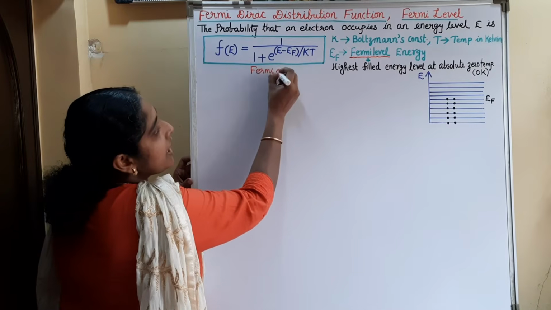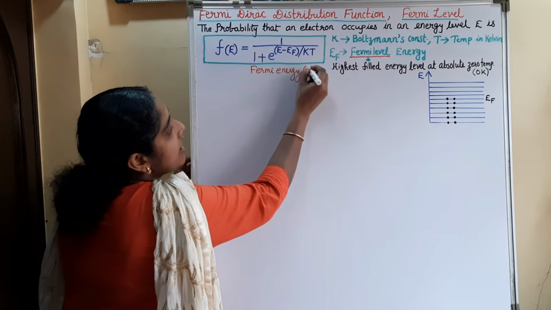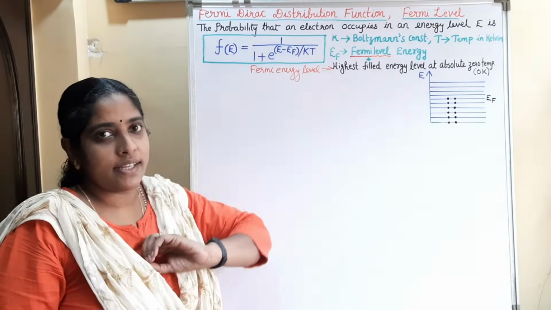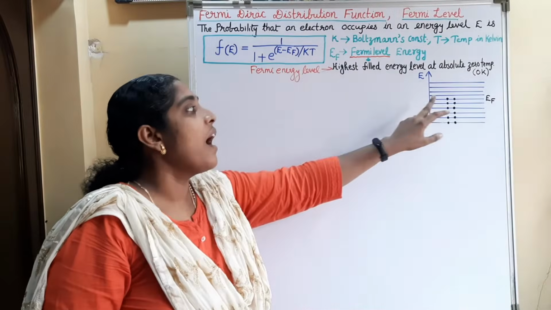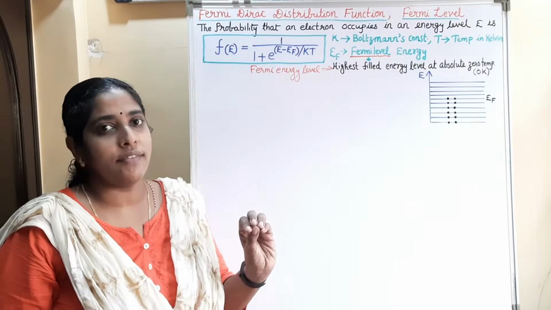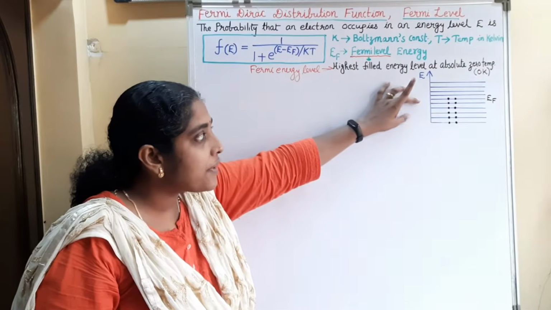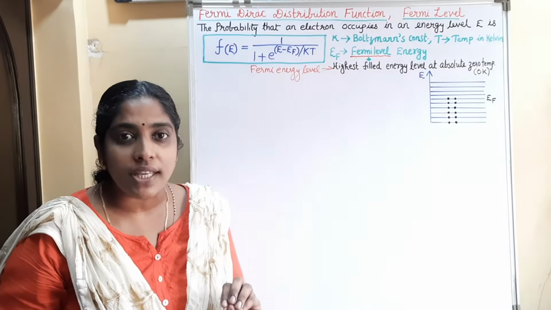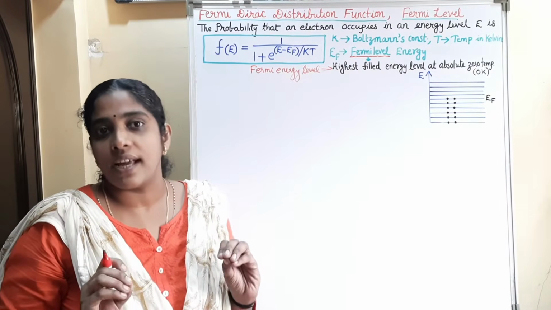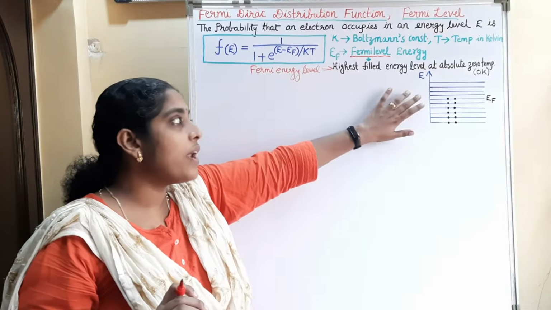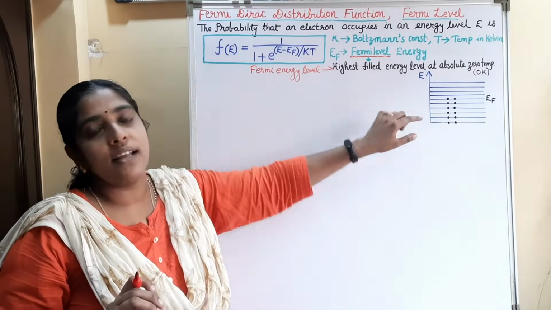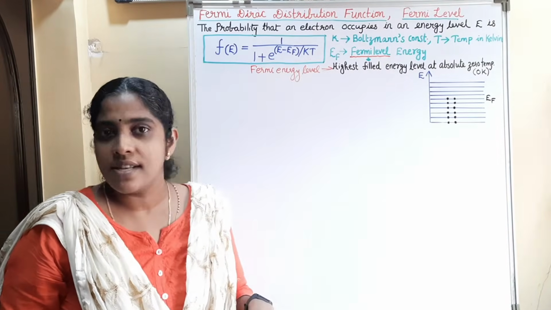So what is this Fermi energy level? The Fermi energy level is a reference energy level that is used to specify other energy levels. It can be defined as the highest filled energy level at absolute zero temperature, that is, at 0 Kelvin. At 0 Kelvin, the uppermost filled energy level is known as the Fermi energy level, and the maximum energy of the electron at 0 Kelvin is the Fermi energy. That is, all energy levels above the Fermi level are empty at 0 Kelvin, and all energy levels below the Fermi level are filled at 0 Kelvin.